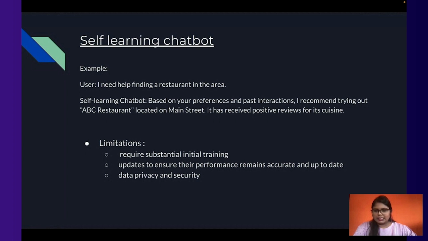And another huge problem is data privacy and security. If a person is giving all their preferences and experiences to the self-learning chatbot, a data leakage problem can come up. For this, the developers or whoever is creating the chatbot need to ensure that proper security measures have been taken during creation of the chatbot, so that data privacy issues don't happen.